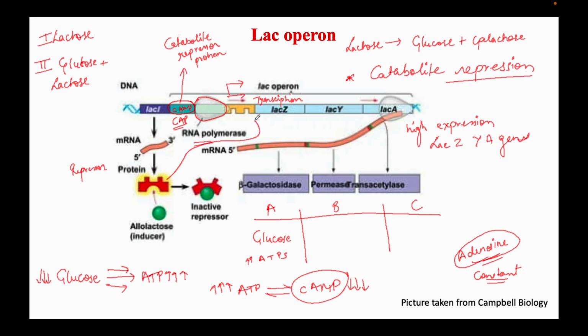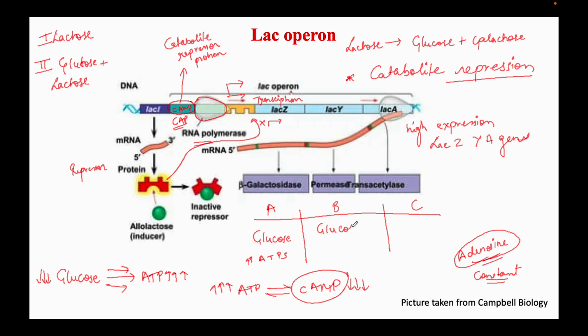This active repressor protein will come and bind here because there is no lactose, hence there will be no allolactose also, and this repressor protein will repress this RNA polymerase and inhibit the transcription of these genes. So in presence of only glucose, the lac operon is shut down.